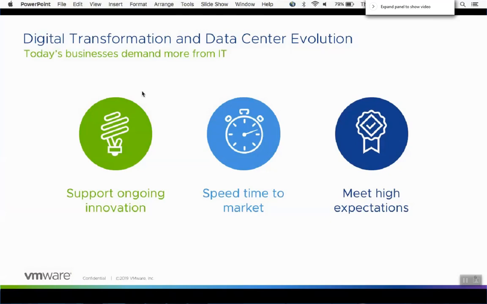What I'd like to do now is set the stage with digital transformation. The idea of ongoing innovation is extremely important. I think everyone in this room can appreciate how we have less budget and fewer resources, and the ask of innovation continues to increase every week. Same thing with speed to market, as well as higher expectations. So there's a lot of pressure on every one of us in this room.